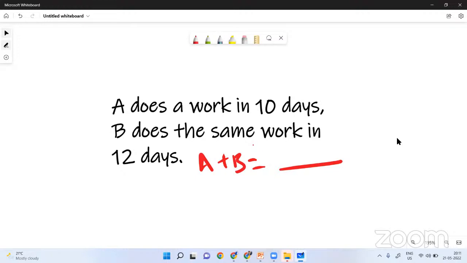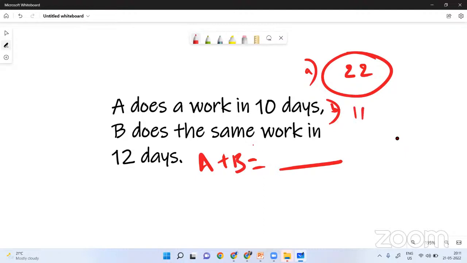Very good. Most of the people, you know what they do. A does in 10 days, B in 12 days. So together, A plus B, 10 plus 12, 22. This is option A. Few people, you know what they do. 22 is okay, but here two people are working, so the average of two people is 22 by 2, which is 11. That is option B.